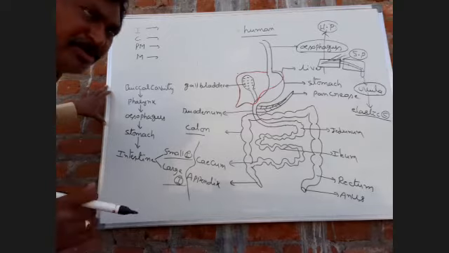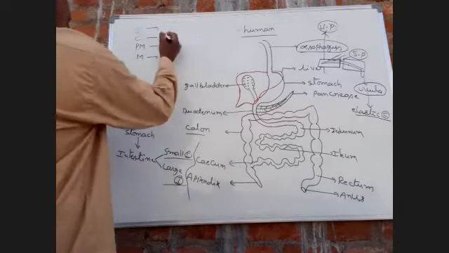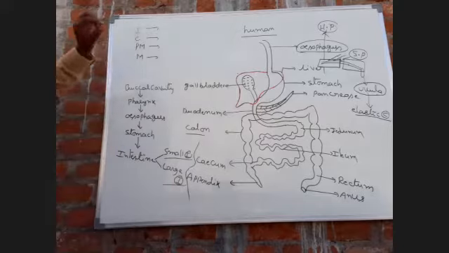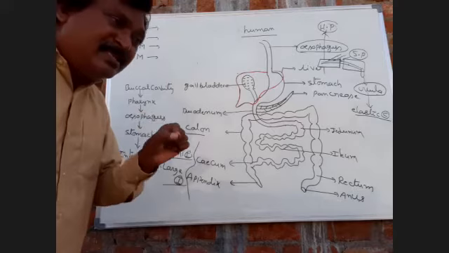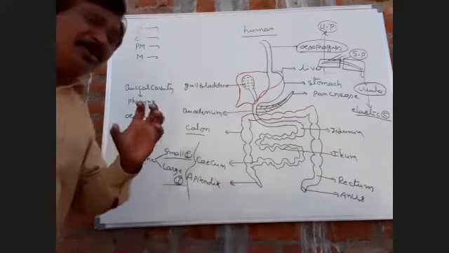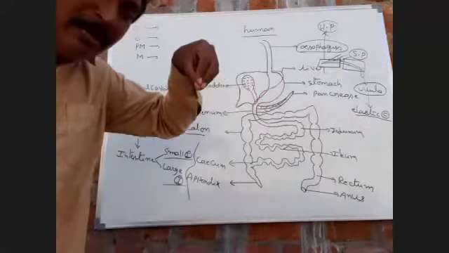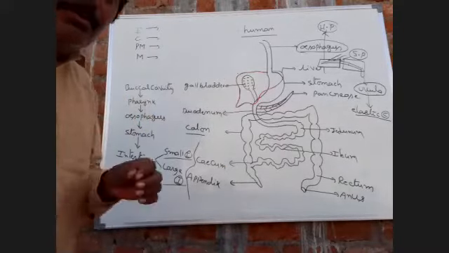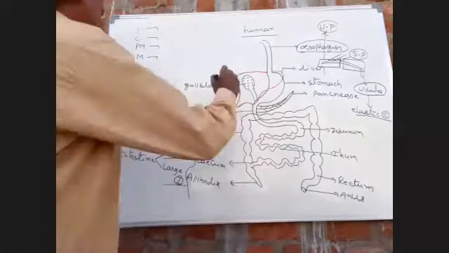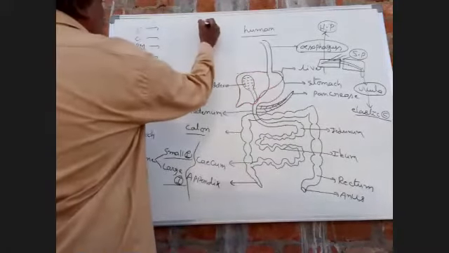This is the most important bit. Thecodont. What is thecodont? Teeth are embedded in the socket of jawbone. Bone యొక్క సాకెట్ లో ఇమడబడి ఉంటాయి. It's called thecodont dentition.